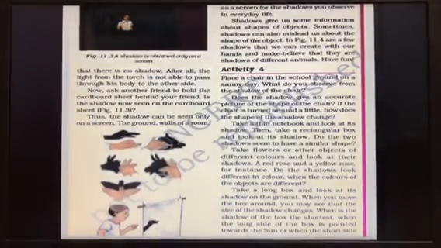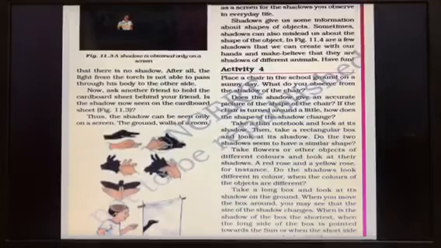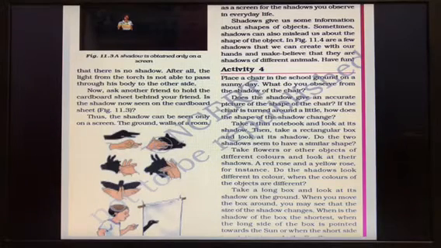So the shadow is obtained only on the screen. You can see that. This does not mean that there is no shadow. After all, the light from the torch is not able to pass through his body to the other side. Now ask another friend to hold the cardboard sheet behind your friend. Is the shadow now seen on the cardboard sheet? Yes. Thus the shadow can be seen only on a screen.